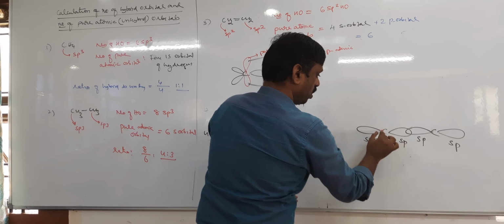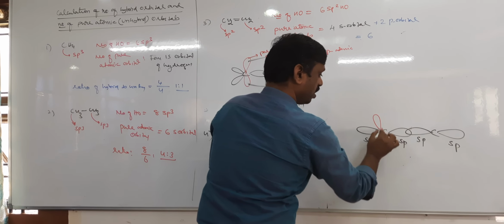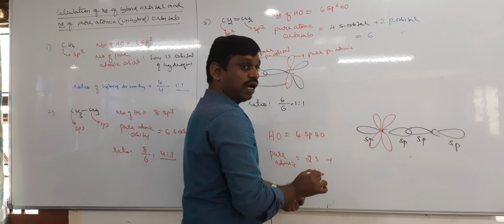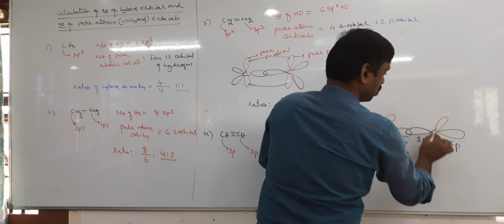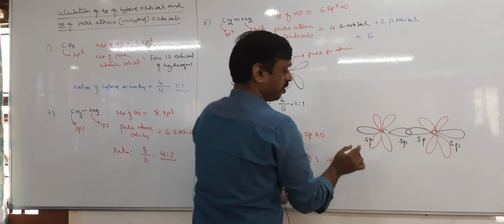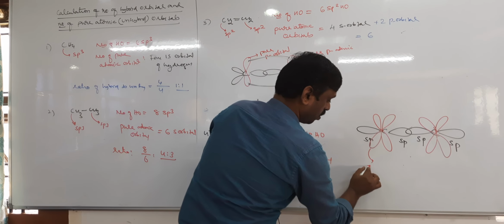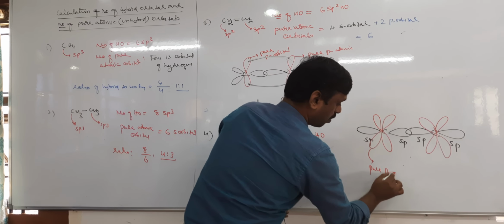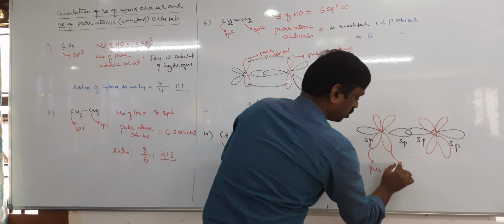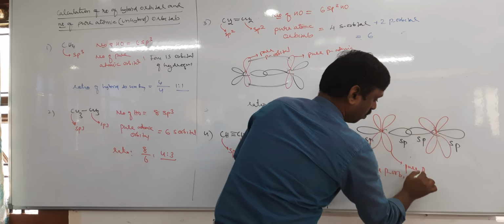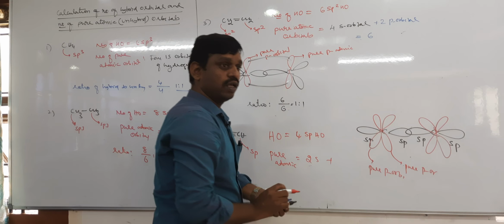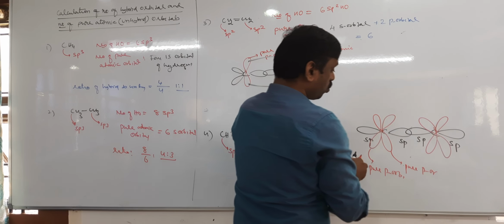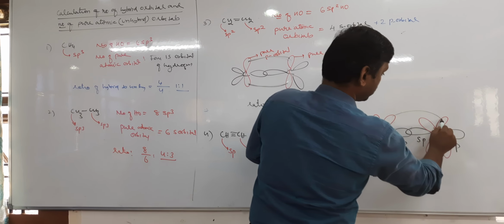I cannot draw above and below, so I will draw it like this. They are unhybrid. It is also unhybrid. Therefore it is a pure p orbital. It is also a pure p orbital. There are also 2. These pure orbitals actually overlap like this.